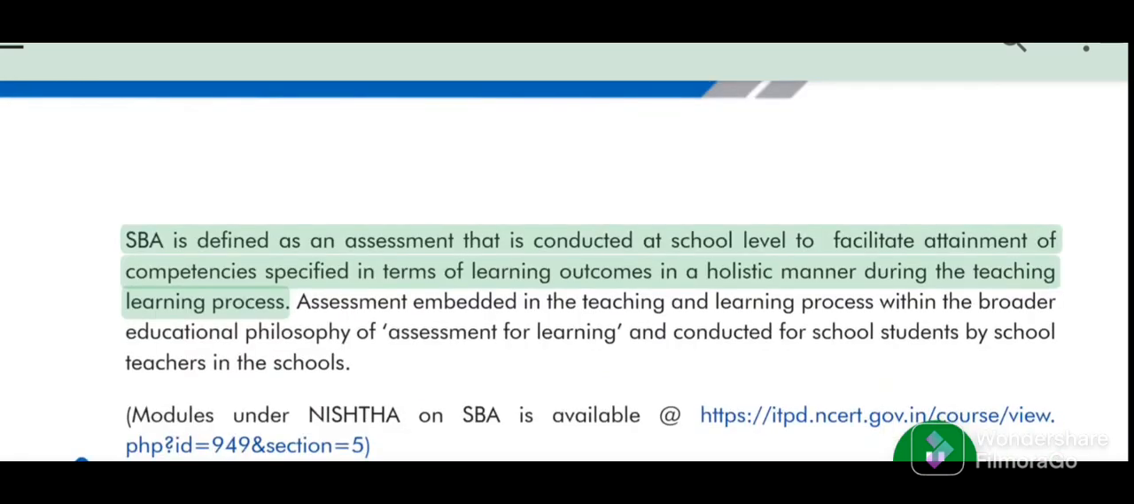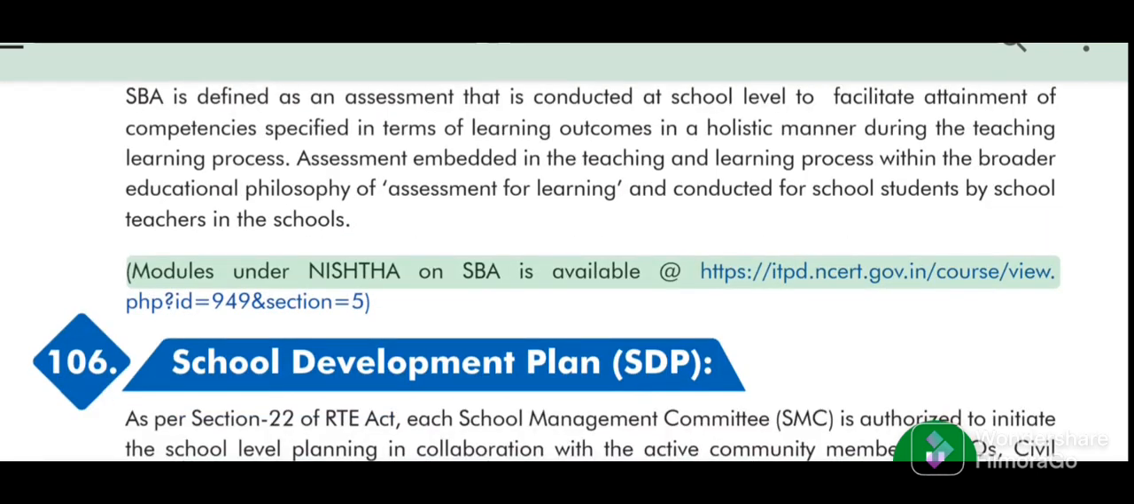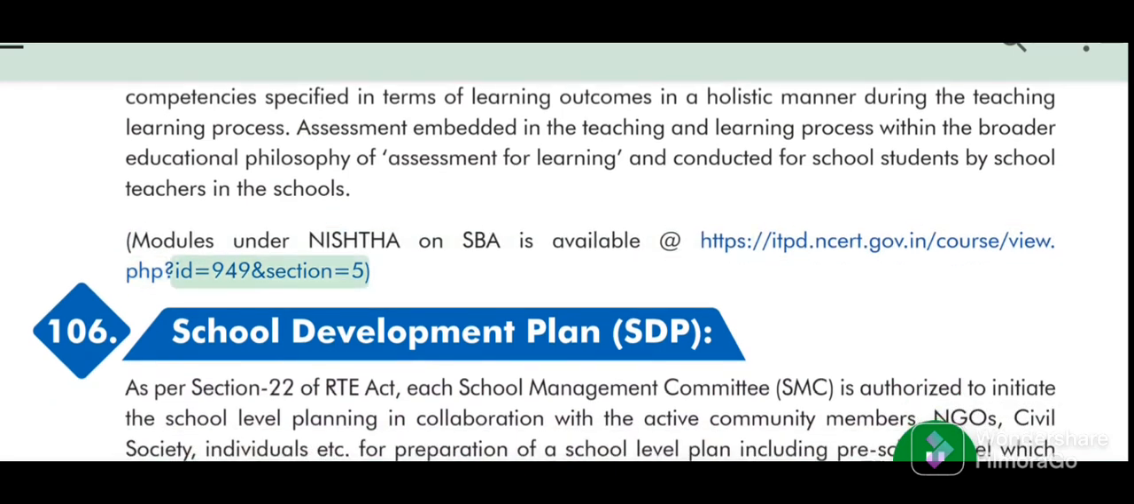SBA is defined as an assessment that is conducted at school level to facilitate attainment of competencies specified in terms of learning outcomes in a holistic manner during the teaching-learning process. Assessment embedded in the teaching and learning process within the broader educational philosophy of assessment for learning, and conducted for school students by school teachers in the schools. Modules under Nishtha on SBA are available at web links. PHP?id=949&section=5.